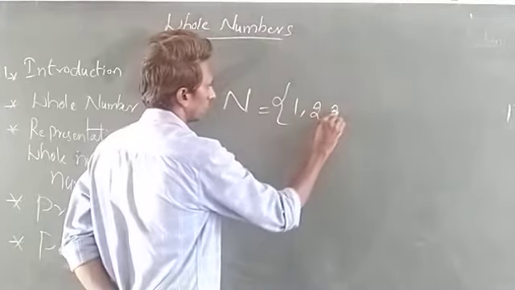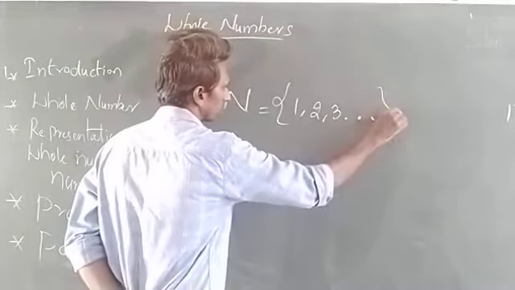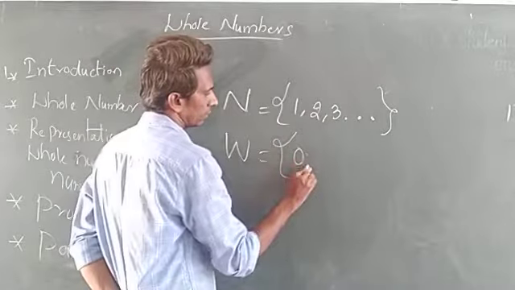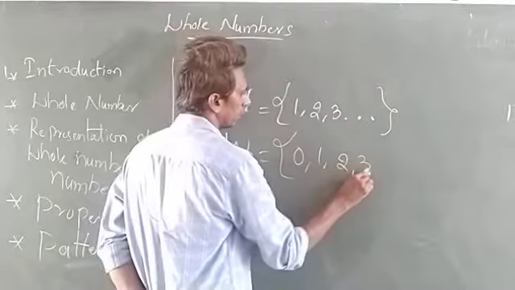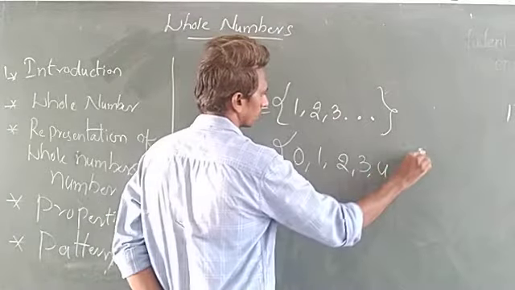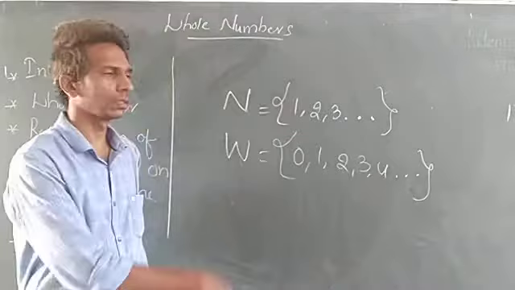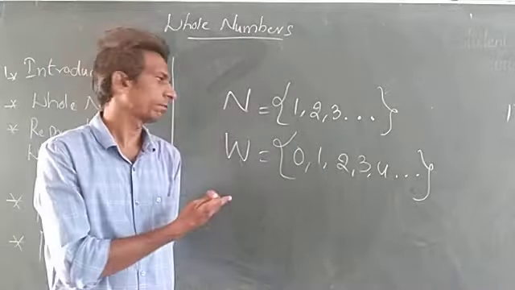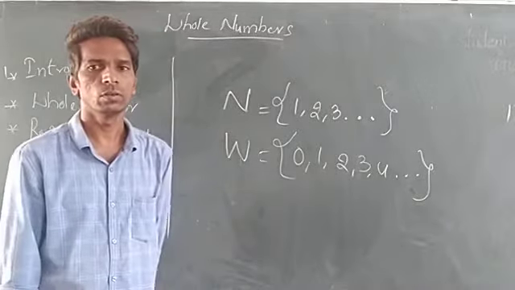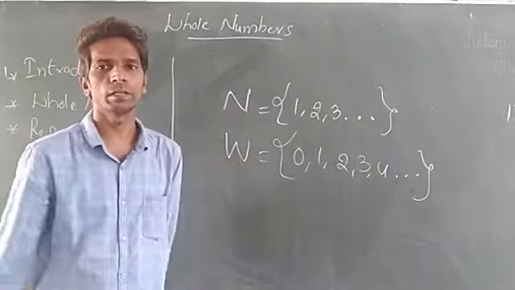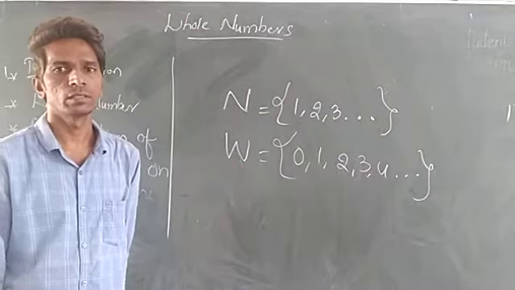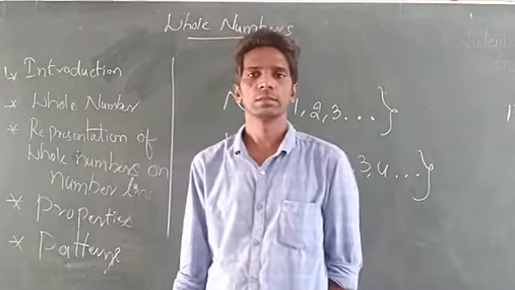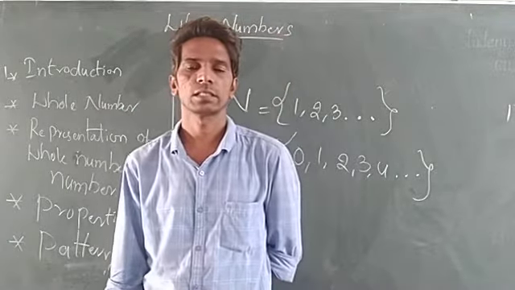In natural numbers: 1, 2, 3 and so on. In whole numbers: 0, 1, 2, 3, 4 and so on. So on means continue, so infinite numbers are there. From 0 to infinity is called the whole numbers, and 1 to infinity is called the natural numbers. That is the whole numbers definition. Here we will see the predecessors and successors.